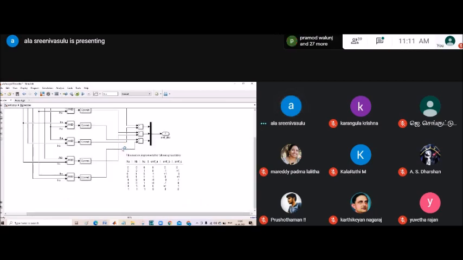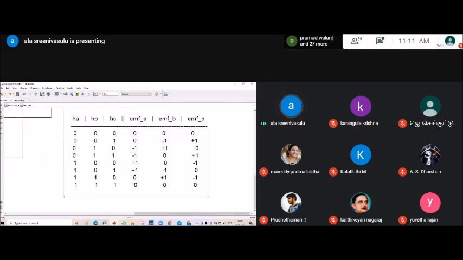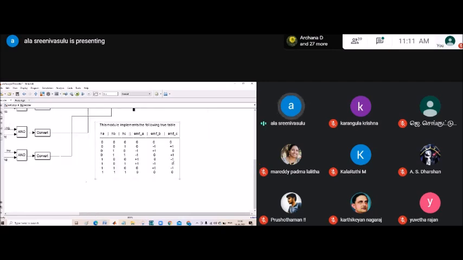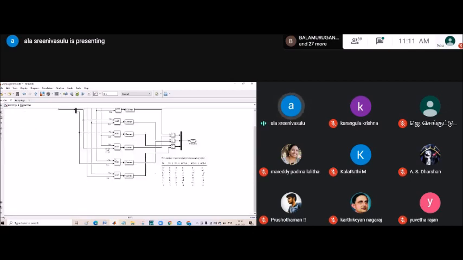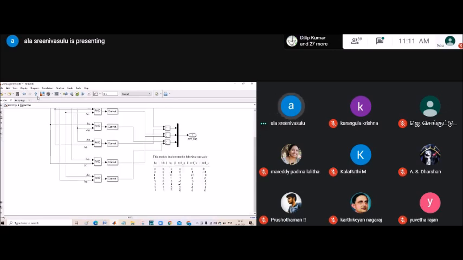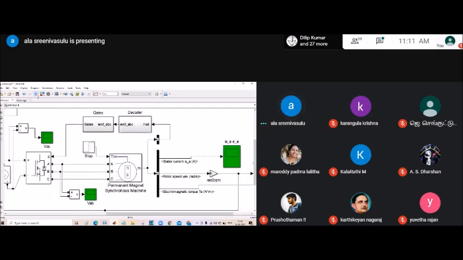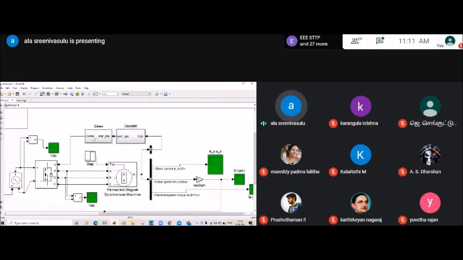You can see here, minus 1, plus 1, 0 we are getting. Minus 1, positive 1, we are getting. According to this truth table, we are converting integer of A, integer of B, integer of C, all of the sensor signals, into integer of A, B, C. So then come back here. So that same integer of A, integer of B, integer of C, we are converted into the gate signals